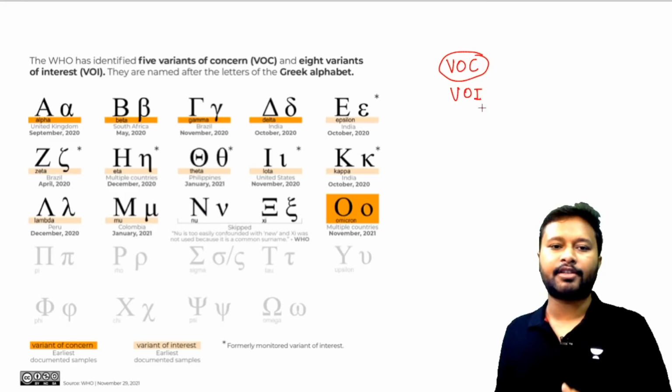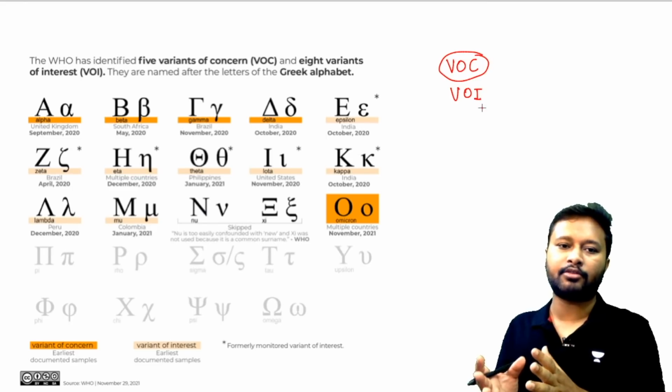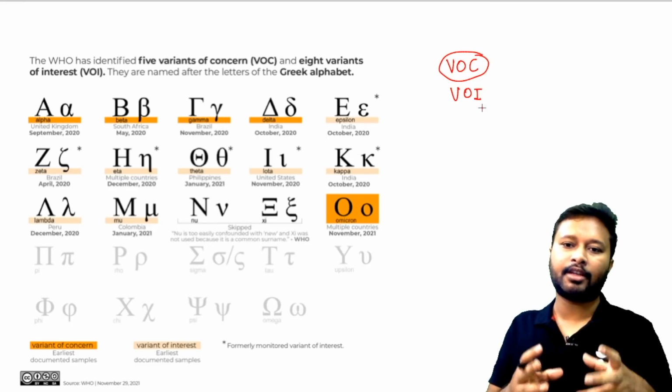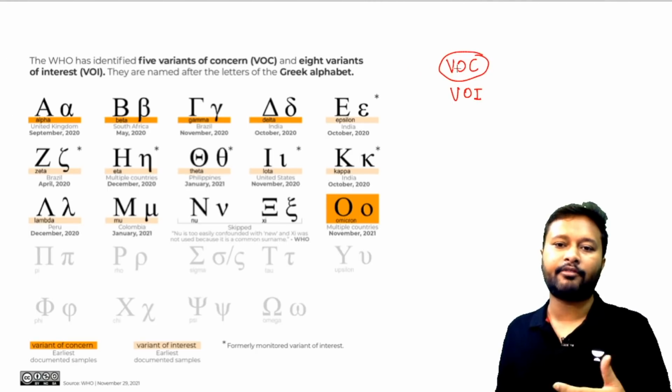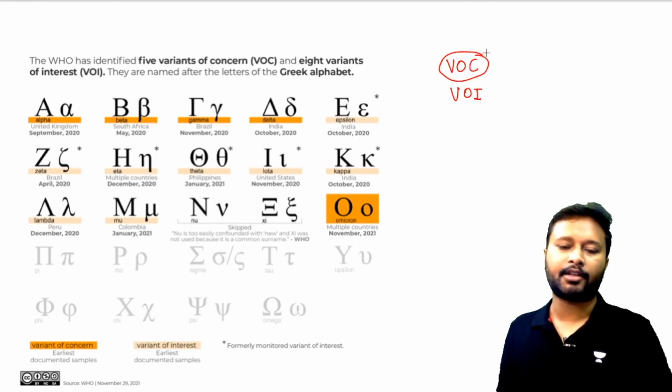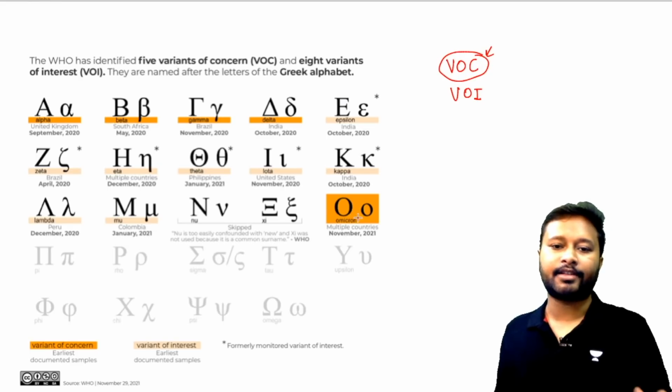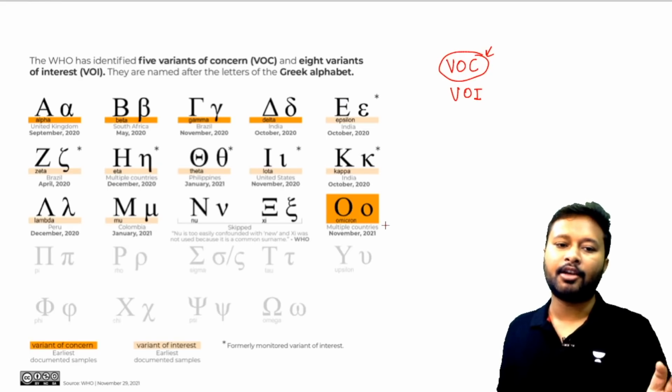And variant of interest means changes in the virus have happened so that it can be studied. When a variant of the virus is being studied, that is called variant of interest. And when it is going to impact human life, then it is called a variant of concern. So Omicron has recently been considered a variant of concern. All right, so you have to understand that.